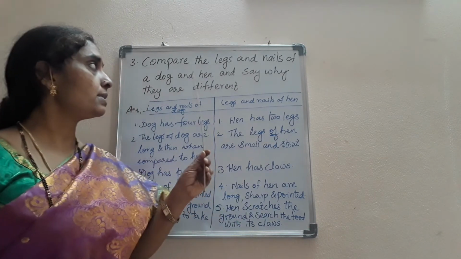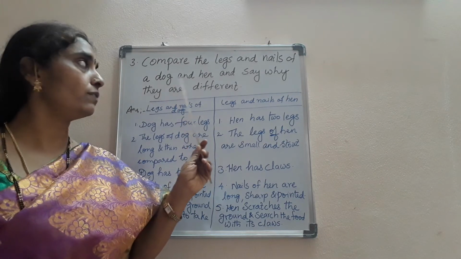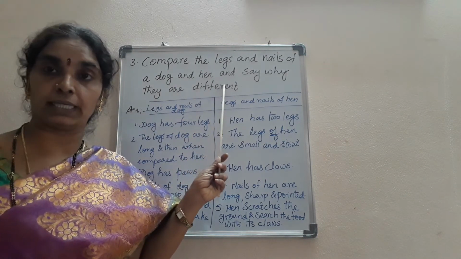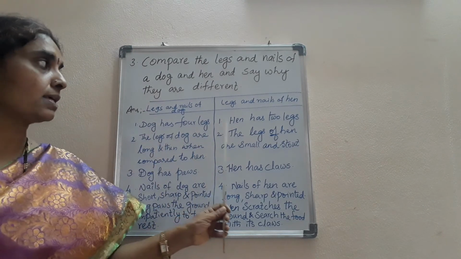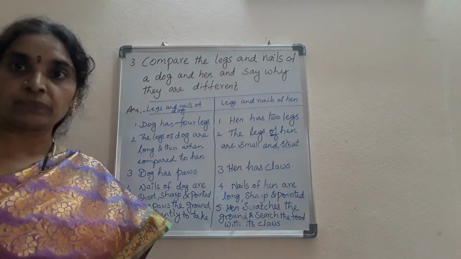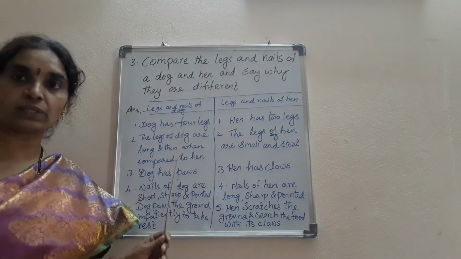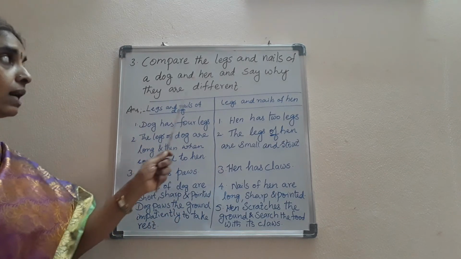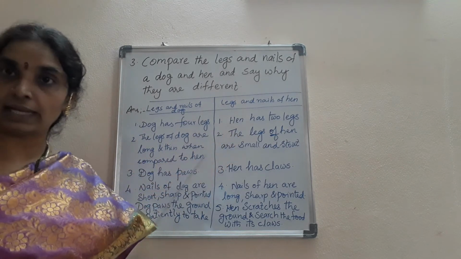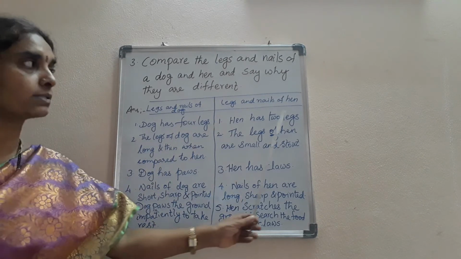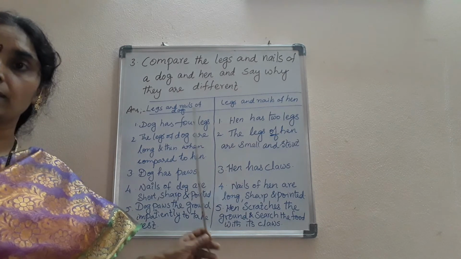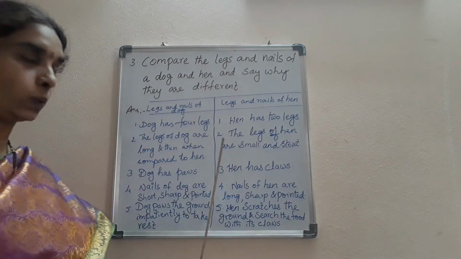Dog is an animal, hen is a bird. The dog has 4 legs whereas the hen has 2 legs and also wings, but the dog does not have wings. Here they asked a comparison between the legs and nails. So we are writing about the legs and nails of dog and of hen, and writing the answers by comparing these two only.